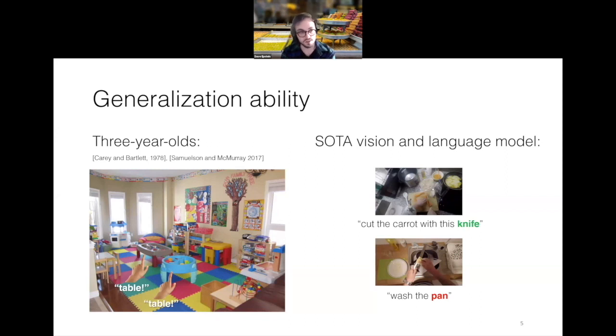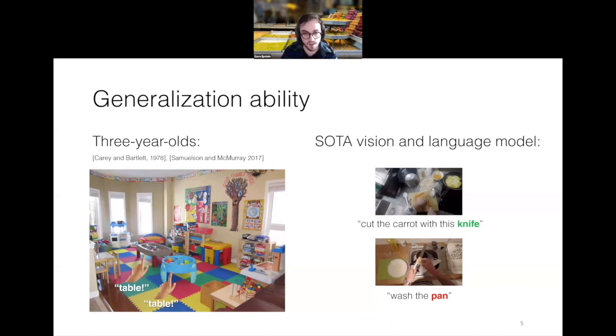Compared to a child, models like this really struggle to generalize. For example, here on the right-hand side, we have a video which is a realistic, cluttered scene, not a toy scene, where someone is cutting a carrot with a knife, and the model has been trained on knives, so it's able to recognize that there's a knife going on here, and the model's predicting the word correctly.